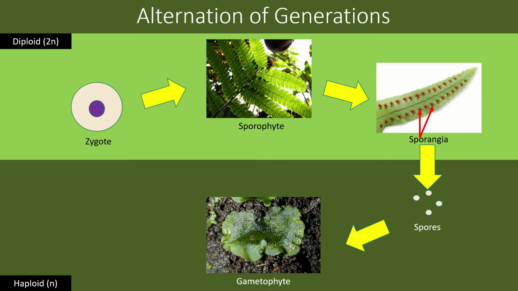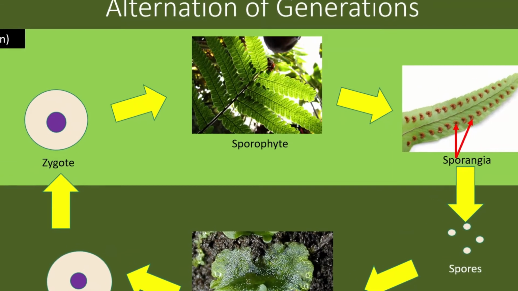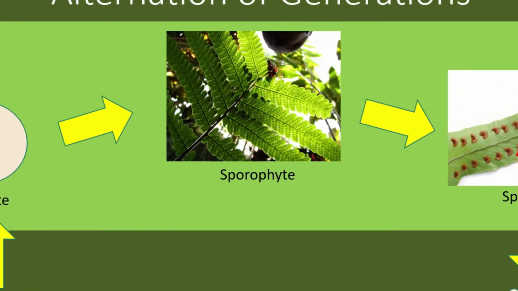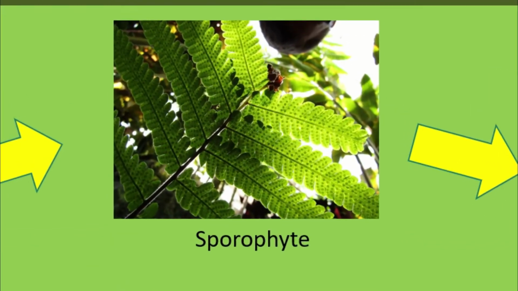Here we're looking at a fern, and this is a fern gametophyte. And what the fern gametophyte will do is it's going to produce sperm and egg. In other words, gametes. Eventually, those gametes will fuse together, and that forms the zygote, which starts the diploid life cycle again. Plant evolution trends towards a more diploid dominant or sporophyte phase.